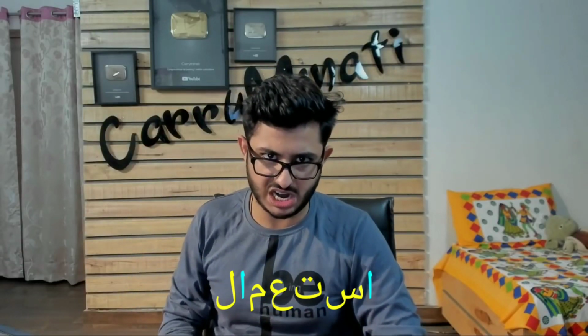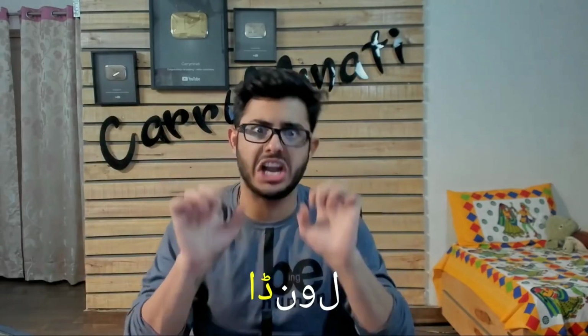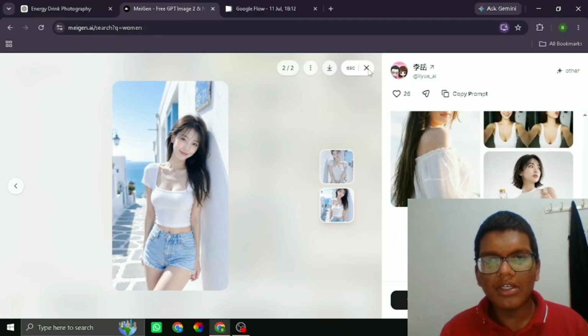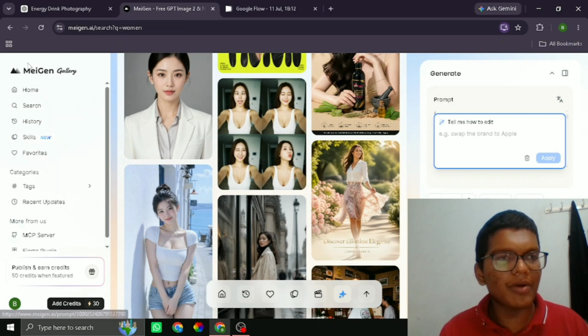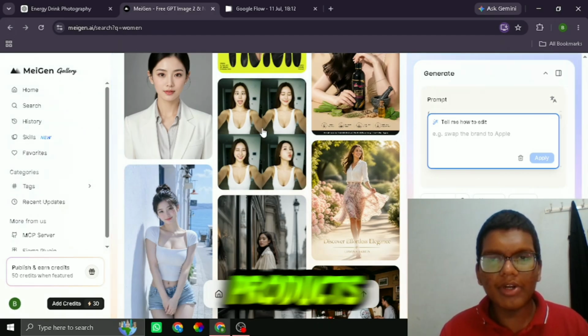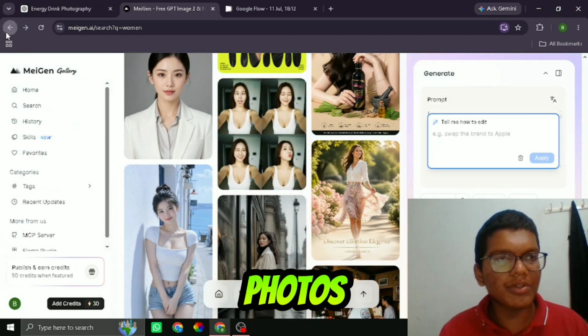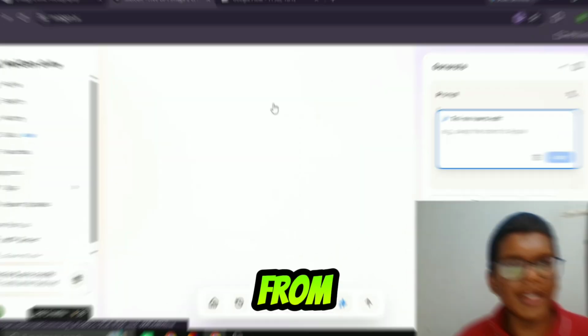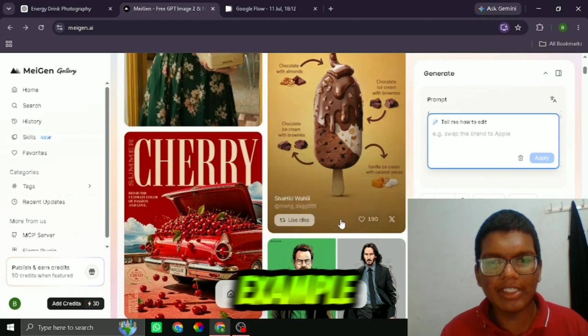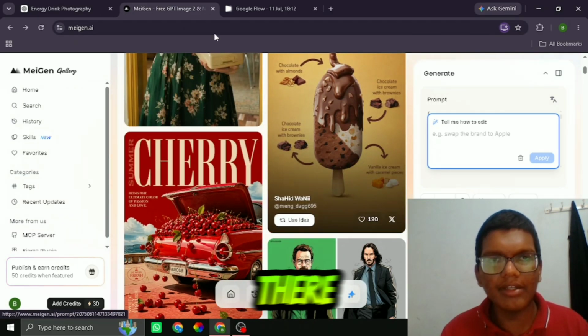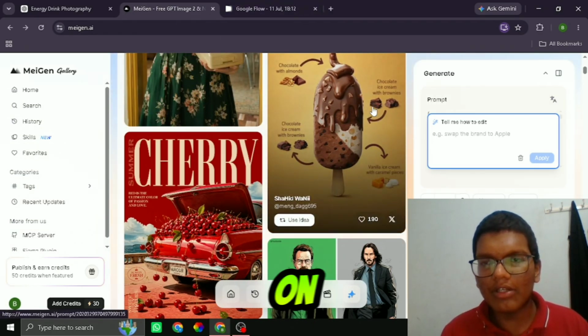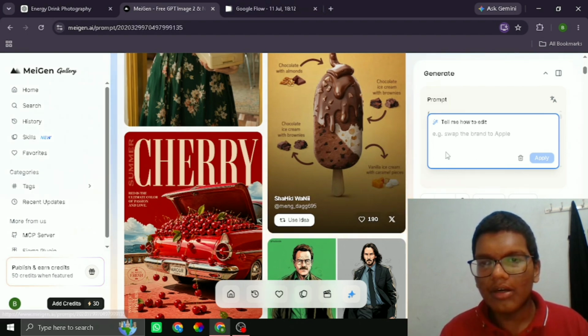Go to the Median AI and you can find all the products, samples, photos here. You can take an example from it. From here only I have taken some examples. You can see the high quality images are there, prompts are there. Just click here and you can get the prompt.